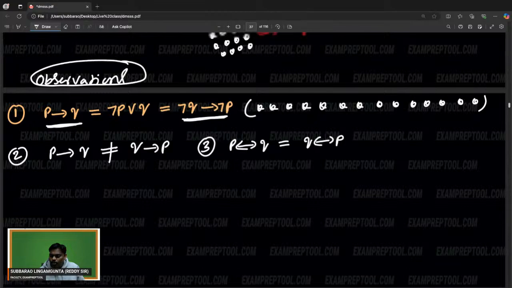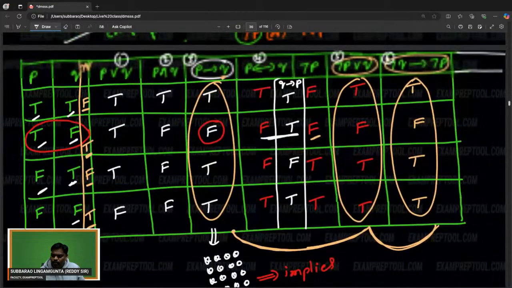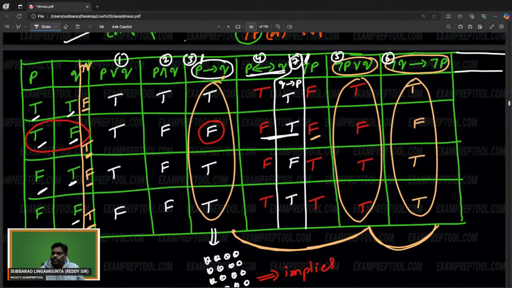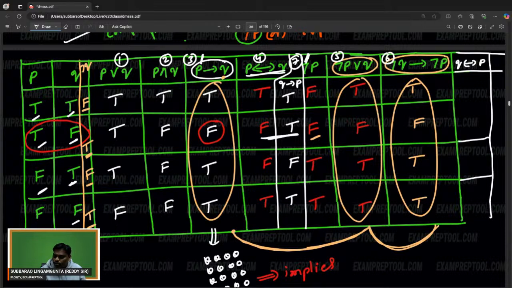If you want, you can verify. Double implies, only for namesake I'm writing. P double implies Q, Q double implies P, you can check. If both are the same, then only true. Otherwise, not true, right? See this one.